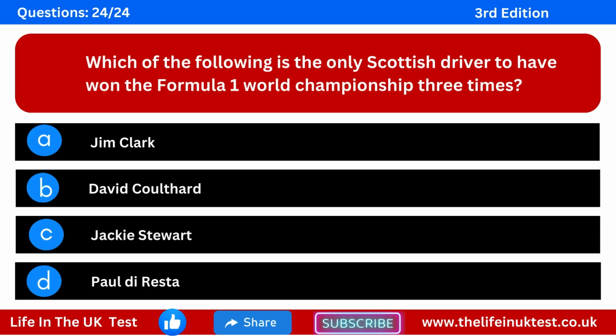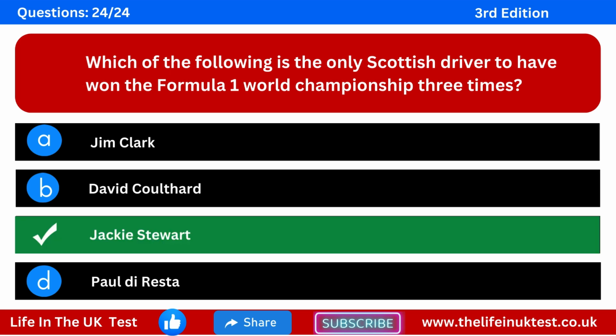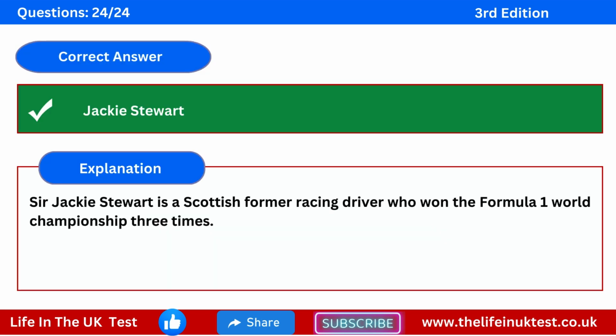Question 24. Which of the following is the only Scottish driver to have won the Formula 1 World Championship 3 times? Option A, Jim Clark. Option B, David Coulthard. Option C, Jackie Stewart. Option D, Paul di Resta. The correct answer is Jackie Stewart. Explanation. Sir Jackie Stewart is a Scottish former racing driver who won the Formula 1 World Championship 3 times.